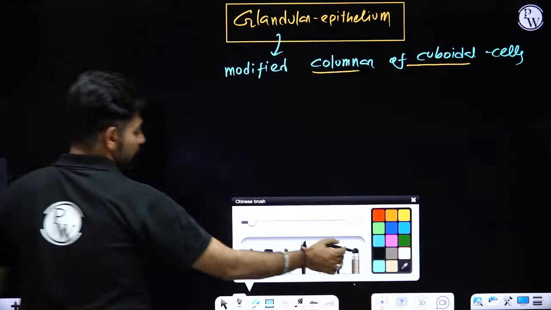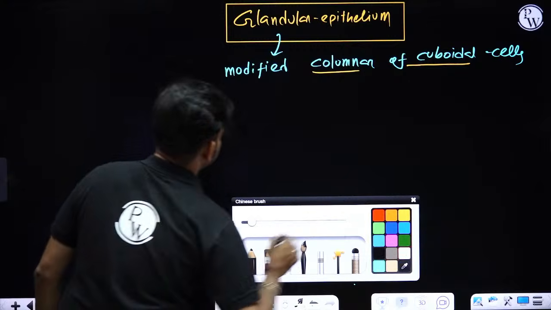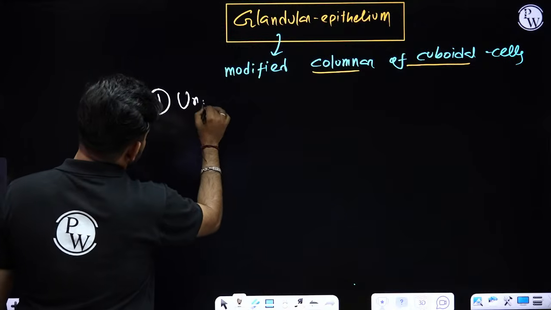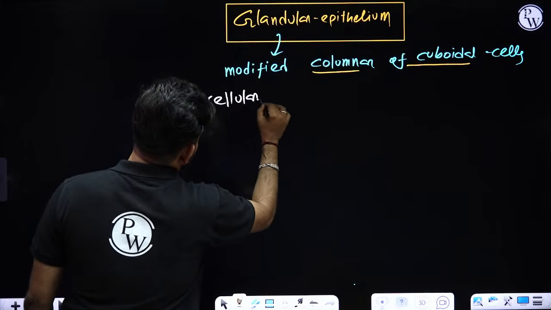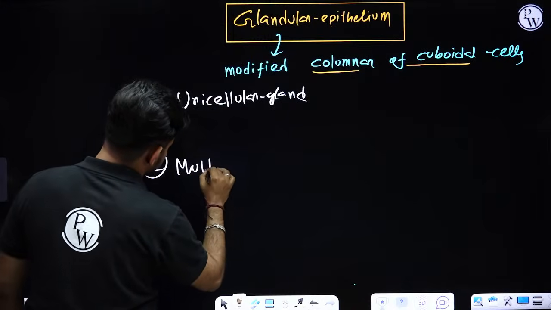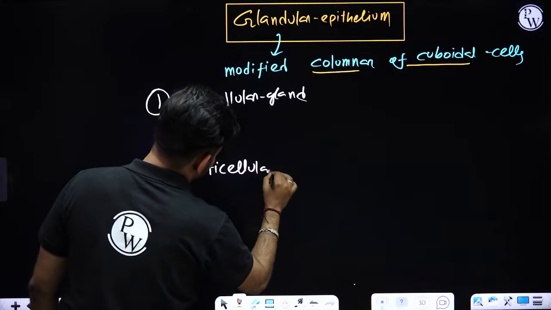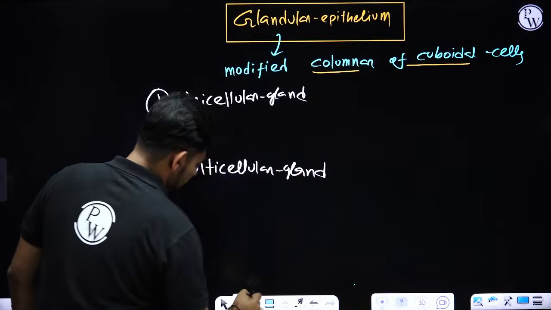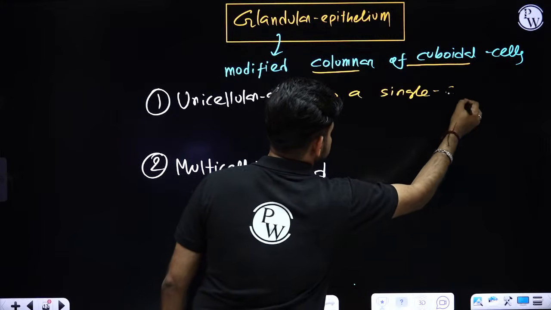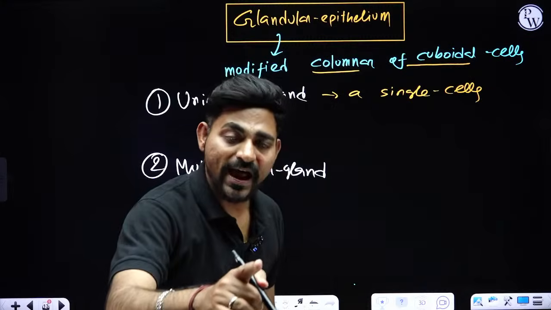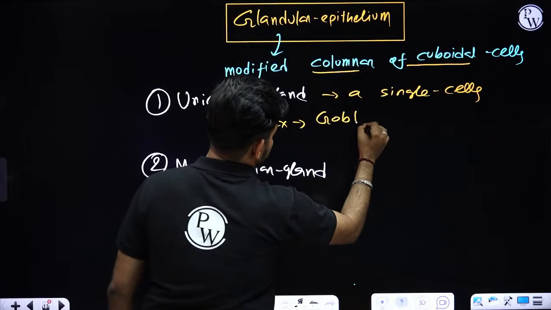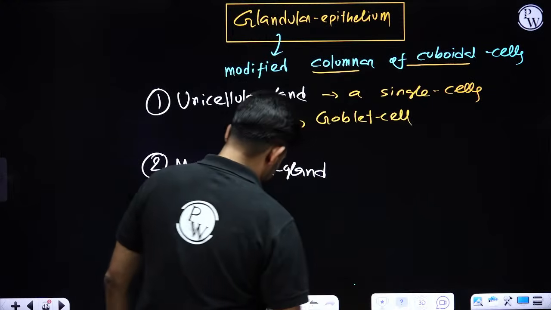Okay. Now as per our NCERT, we need to talk about two kinds of gland. First, unicellular gland, and secondly, multicellular gland. Now what do you mean by unicellular gland? They are made up of a single cell. A single cell is acting as a gland. An example is the goblet cell. Example is goblet cell. Yes.